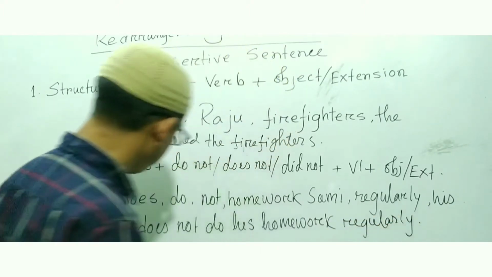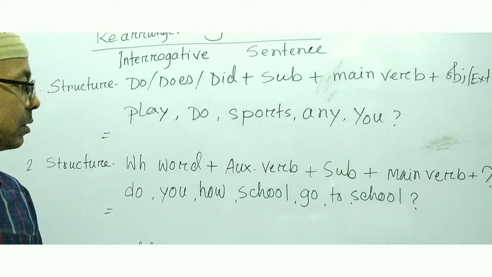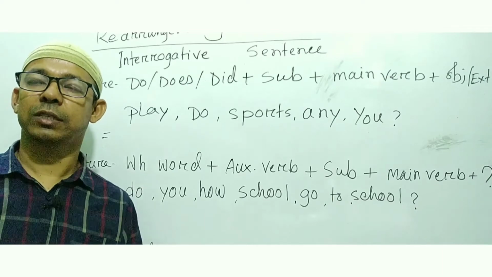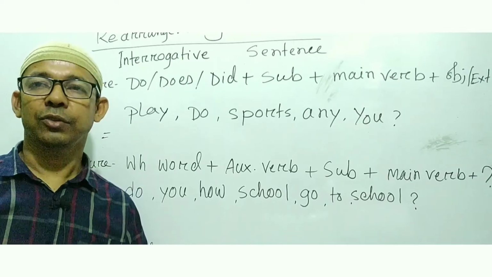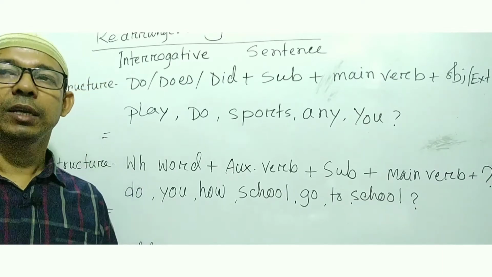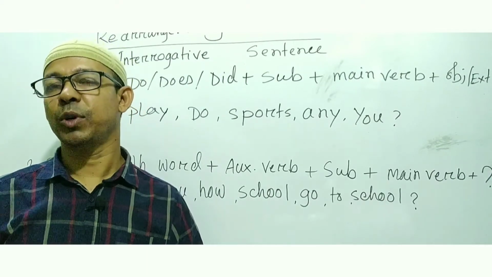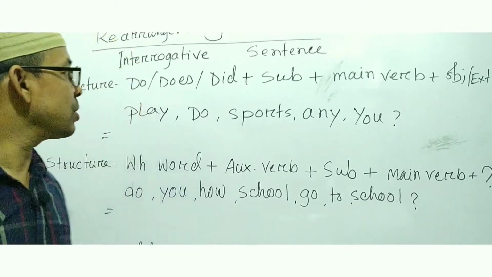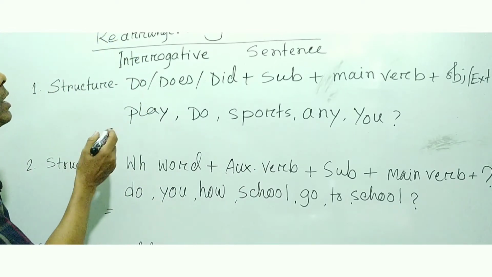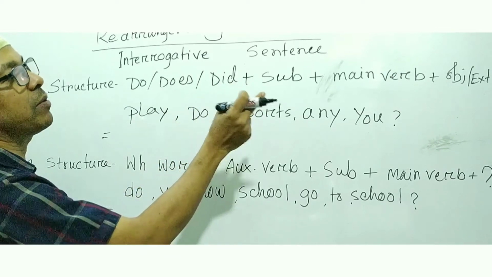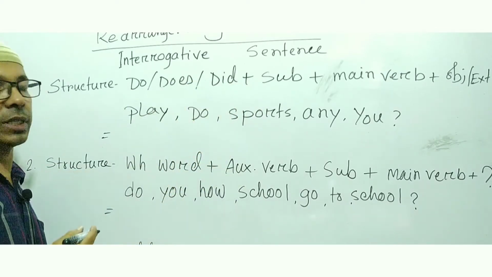My dear student, now we'll learn the structures of interrogative sentences. We know that an interrogative sentence is a sentence which asks questions about anything. Here you can see structure 1: do, does or did, then subject plus main verb plus object or extension, then question mark.